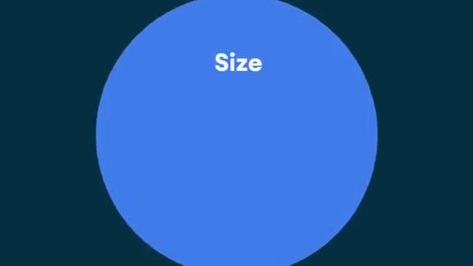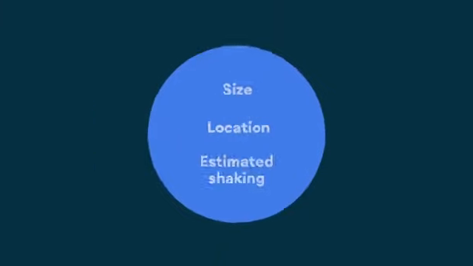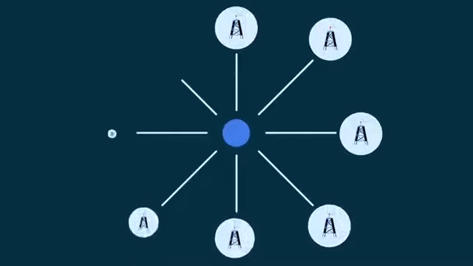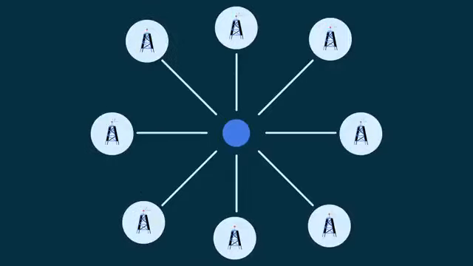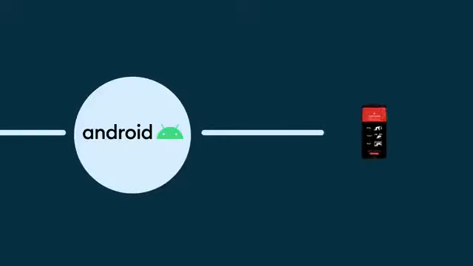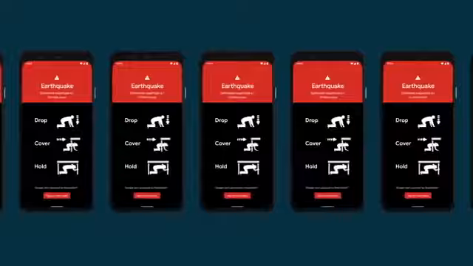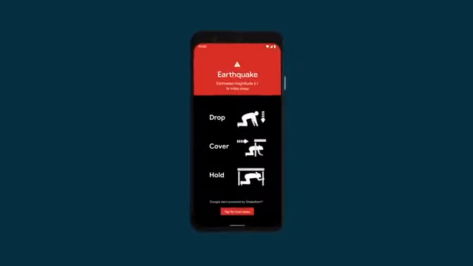And that package of information, which includes the size of the earthquake and the location and also estimated shaking, is made available to our 60 partners around the West Coast. And that information is picked up by Android and others to generate alerts, to go to people so they can take protective action such as drop, cover, and hold on.